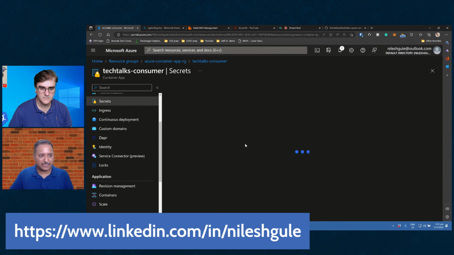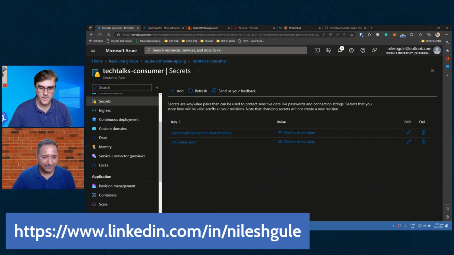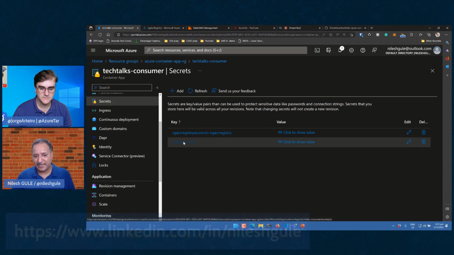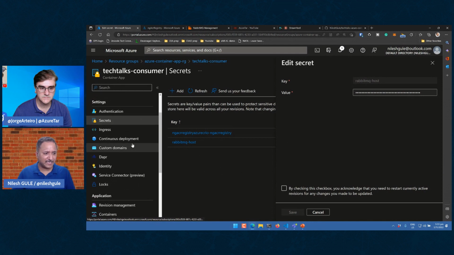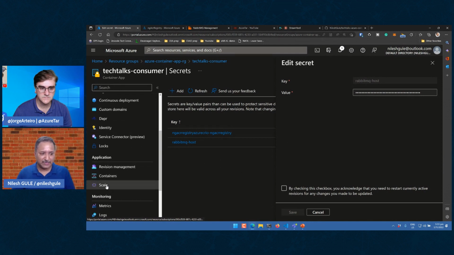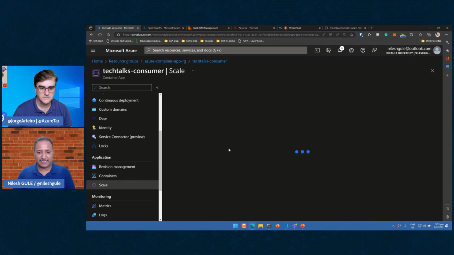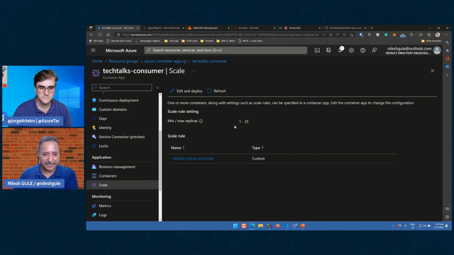If I go to the secrets section, we will see that there is a RabbitMQ host secret created. And if I click on that, we will see the value, or it's redacted here. But that is how we can also do these things using the portal. We don't have to use the script every time. Even the scaling can be done from here. So if you want to define the scale, what I configured using Keda, that can also be configured using the UI.